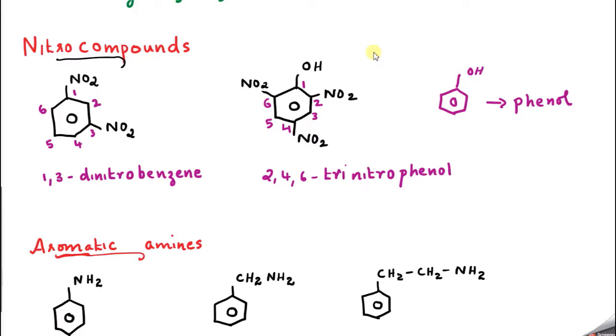This is the IUPAC name of this compound, 2,4,6-trinitrophenol. There is a very famous common name: picric acid. This is very, very important. Many students have a doubt here. If the question asks you to draw the structure of picric acid, many will look for COOH. It is not a carboxylic acid actually. So please remember, picric acid is an acid with the functional group OH. Very, very important.